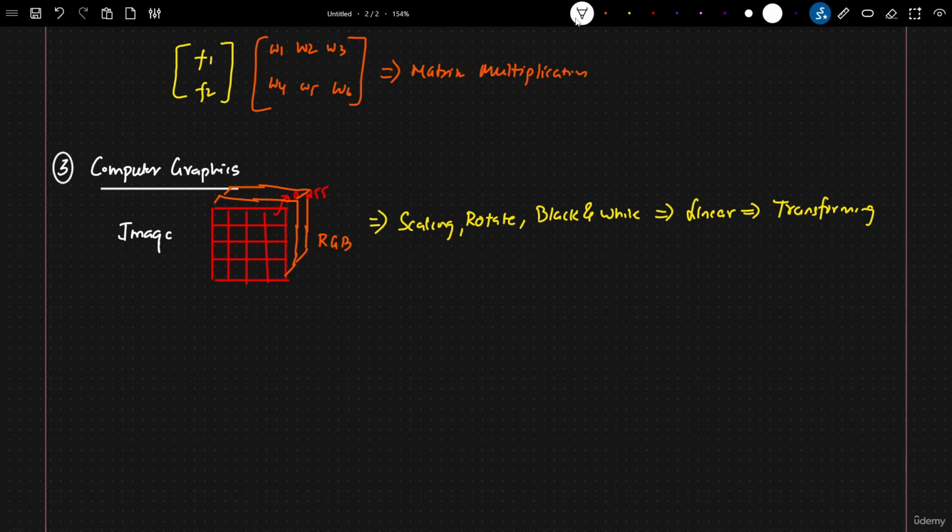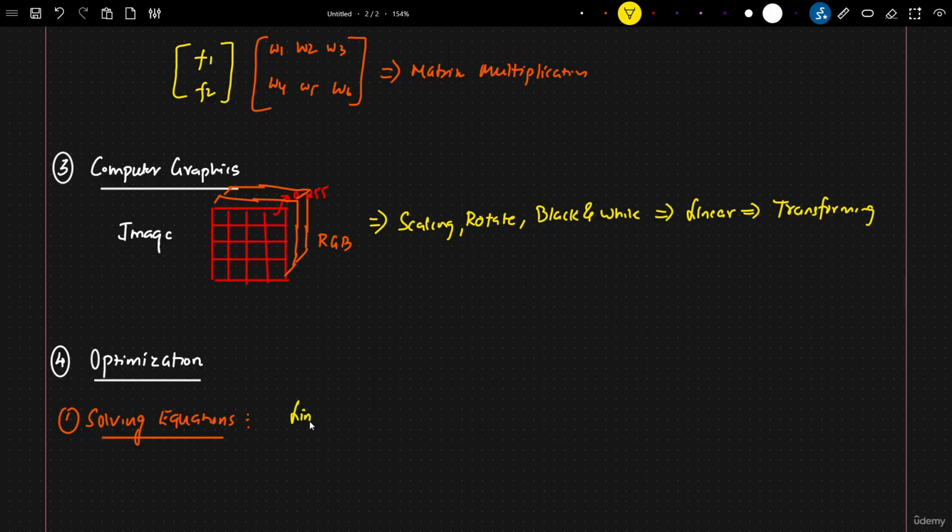One more very important concept that we really need to talk about with respect to application is something called optimization. In optimization, we are basically solving equations. Now what kind of equations will we be solving here? Any linear equation. Let's consider an example of a linear equation. One of the linear equations that I mentioned is the equation of a straight line, y is equal to mx